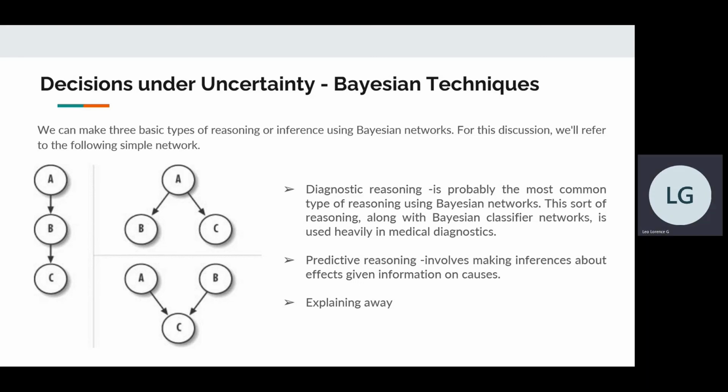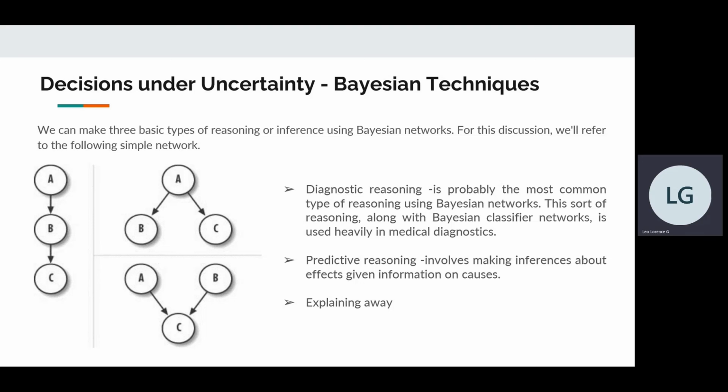One is diagnostic reasoning. Diagnostic reasoning is probably the most common type of reasoning using Bayesian networks. This sort of reasoning along with the Bayesian classifier is heavily used in diagnostics. For example, referring to the network on the upper right, A would be a disease and B and C symptoms. So given the symptoms presented, the doctor could make inferences as to the probability of the disease being present.